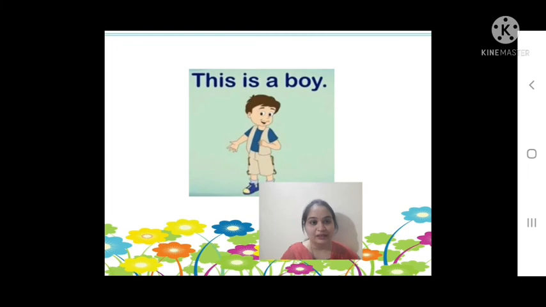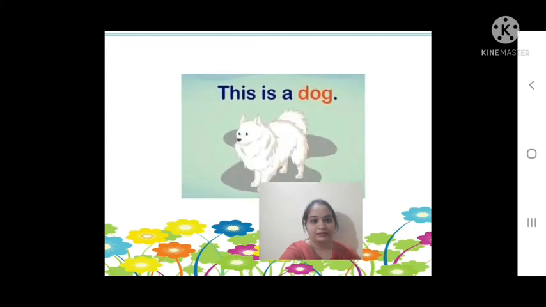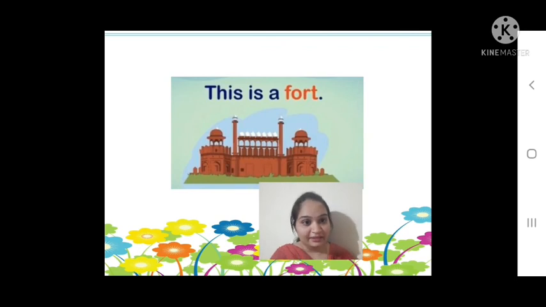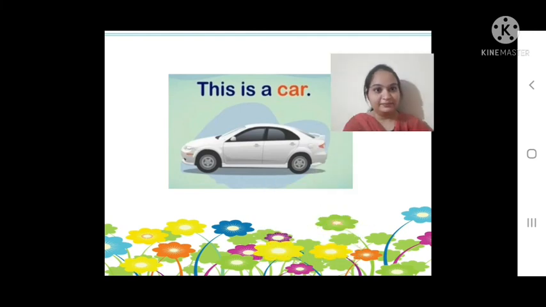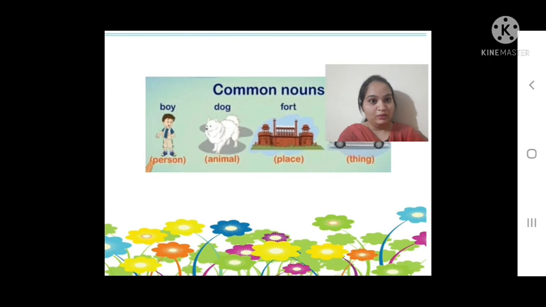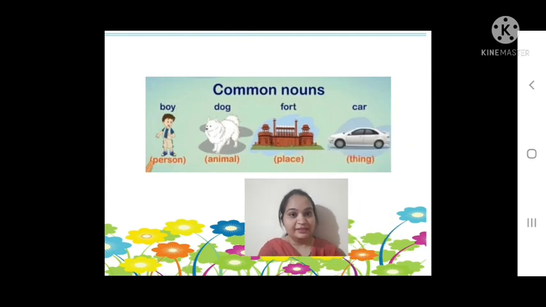See these examples now. This is a boy. This is a dog. This is a fort. This is a car. So here when we said this is a boy, this is a dog, this is a fort and this is a car, they are all the common nouns for person, animal, place and thing.